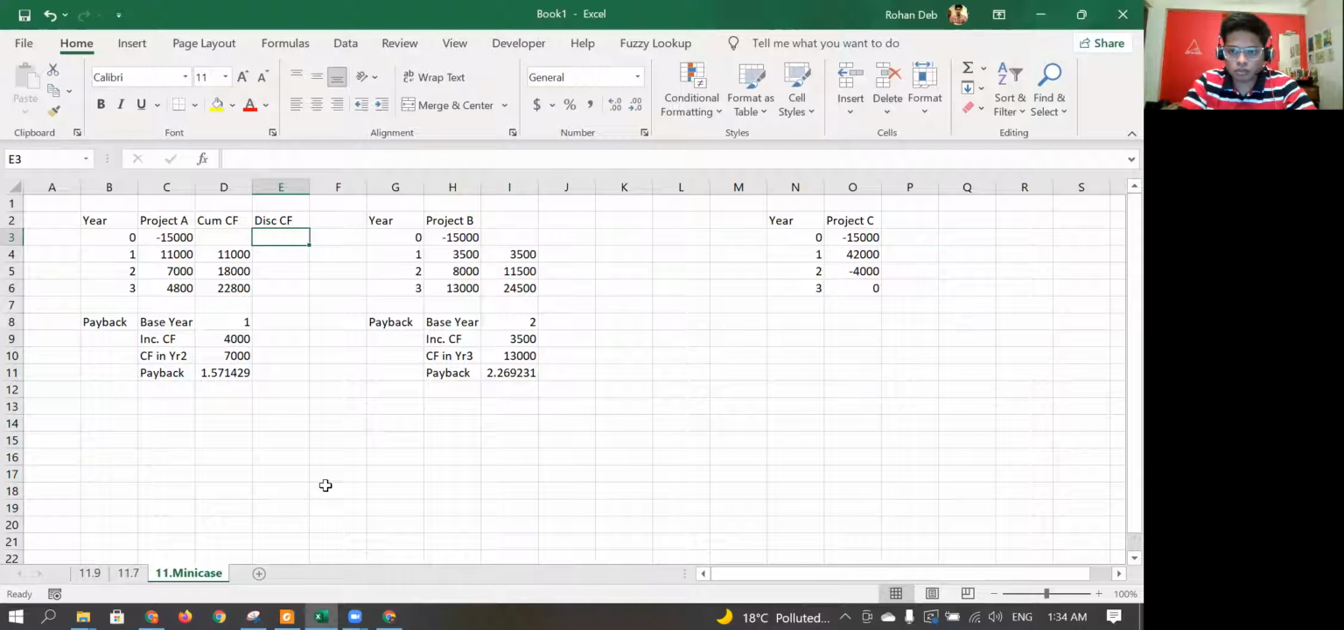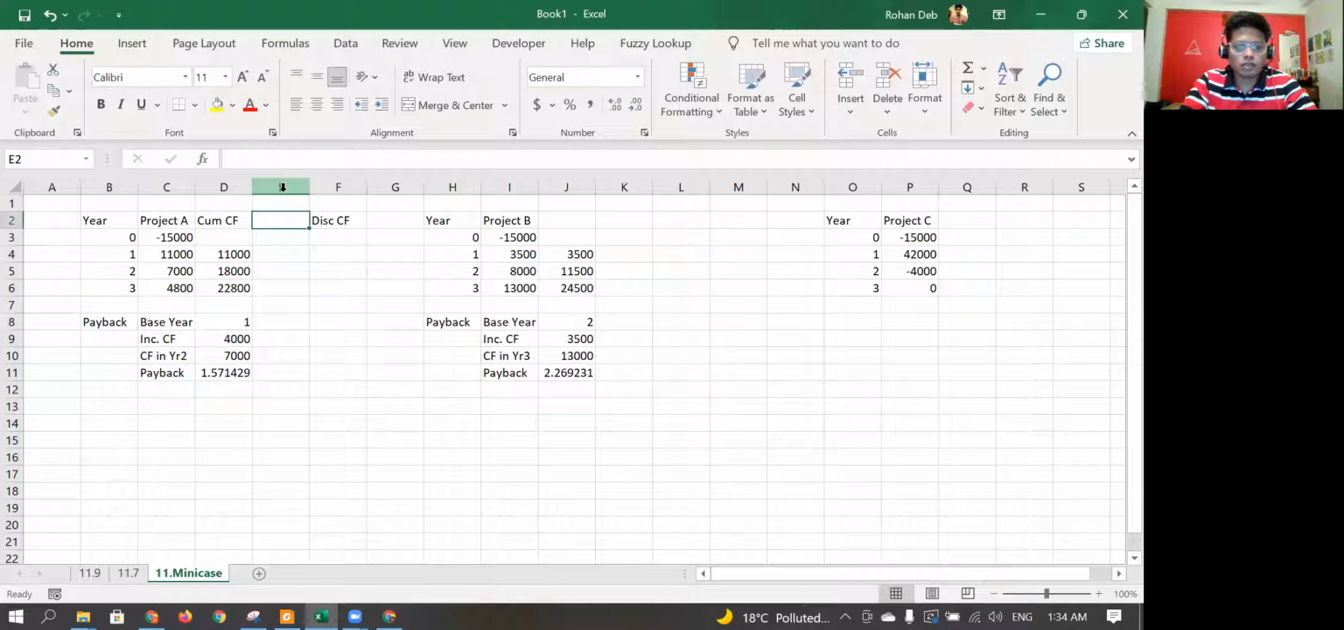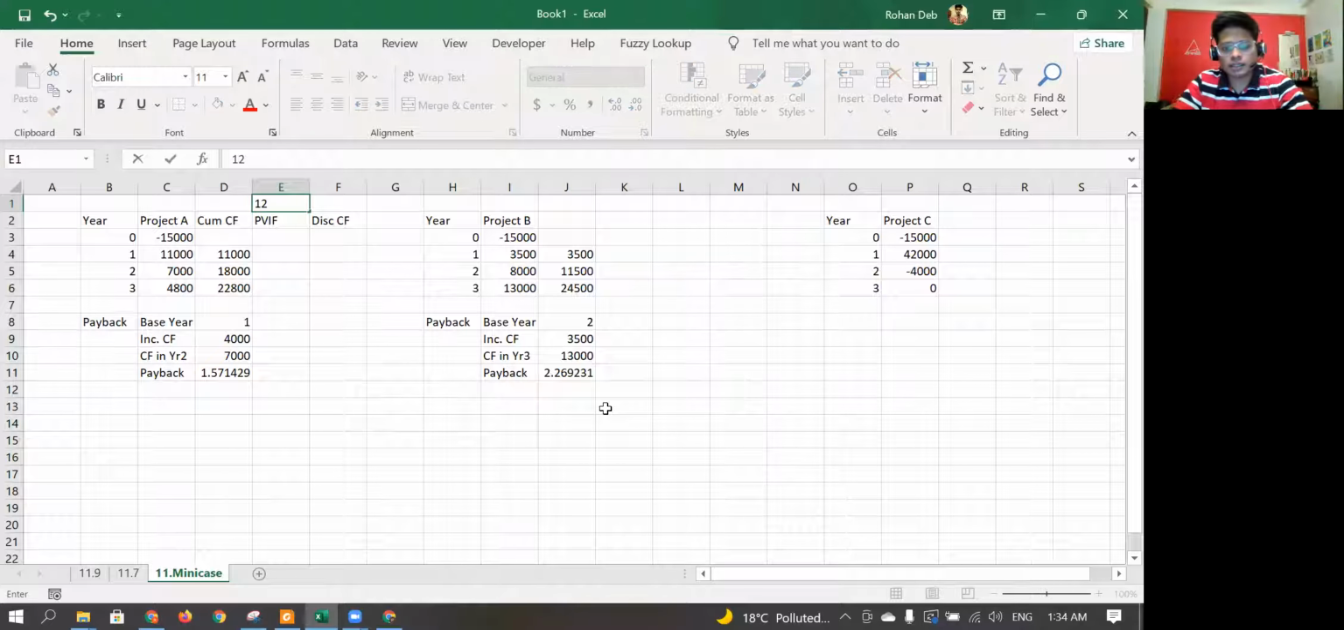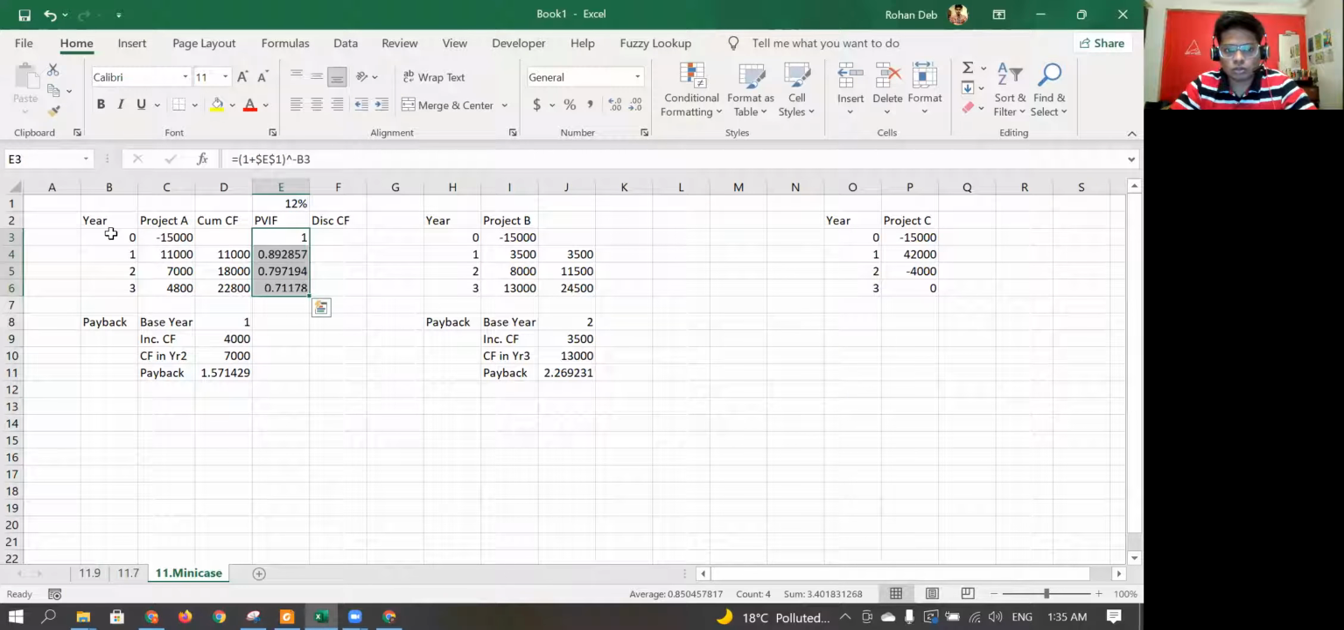For the discounted payback period, you again take the discounting factor. So firstly, I have to add another row, PVIF. So PVIF is equal to, let's take the discounting rate. Is it given? 12%. Okay, so 12% is given. So I write equal to 1 plus 12%, fix it, use F4 to fix that, put it in brackets, and then to the power minus this. Now if you just drag it down, it should work.